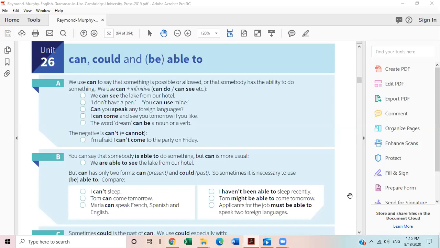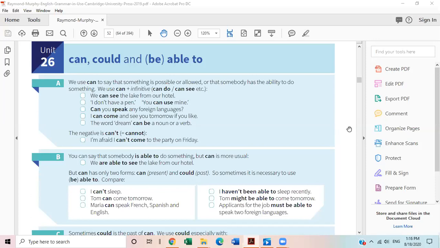Now the next example is: I can come and see you tomorrow if you like. So you can see that when you are giving instructions, when you are giving suggestions, we also use can a lot. What is the negative? The negative of can is can't.